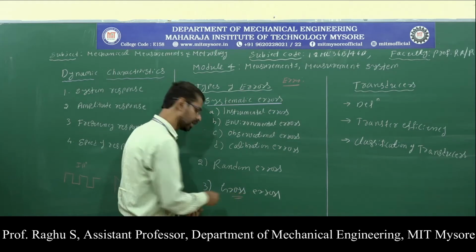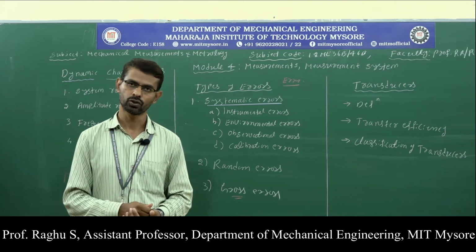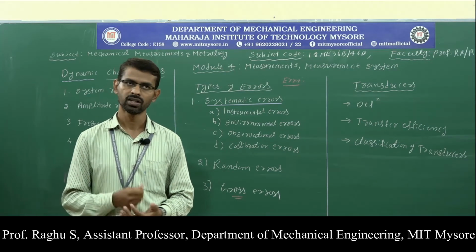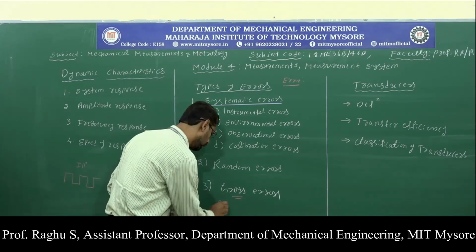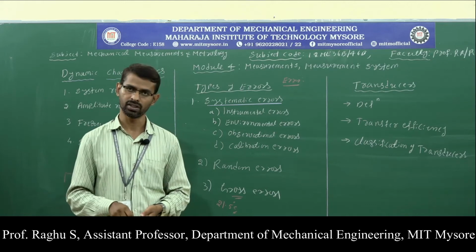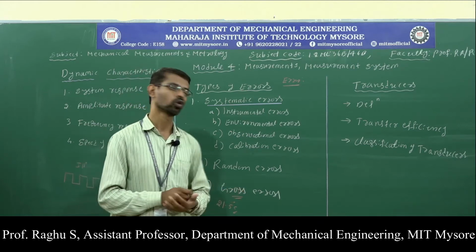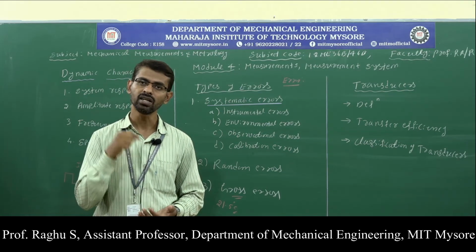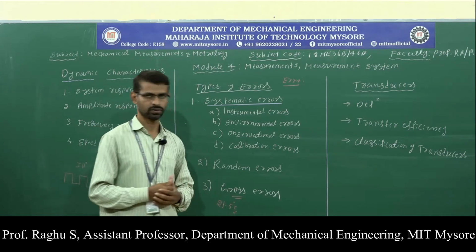The last one, gross errors. Gross errors occur because of human mistakes. For example, a person using a measuring instrument may take wrong data or a wrong reading. That is called a gross error. Say, in a temperature reading, the actual temperature is 21.5 degrees centigrade, but the person may take 21 degrees centigrade or 22 degrees centigrade because of wrong observation. That is called gross error. Gross errors can be eliminated by taking the reading carefully and by taking the reading multiple times.